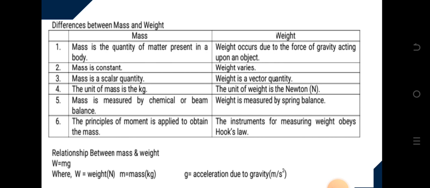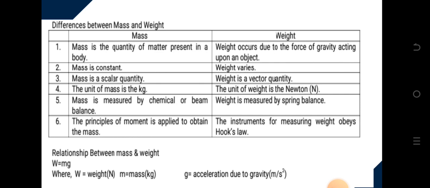Now, the unit of mass is kilogram, while the unit of weight is Newton. Mass is measured using a chemical or beam balance, while weight is measured using a spring balance. The principle of moment is applied to obtain mass. So the beam balance is designed to work by applying the principle of moment, while the spring balance is constructed to apply Hooke's law.